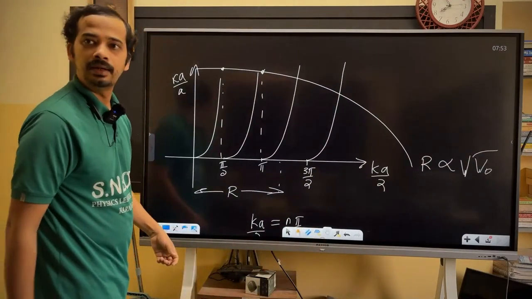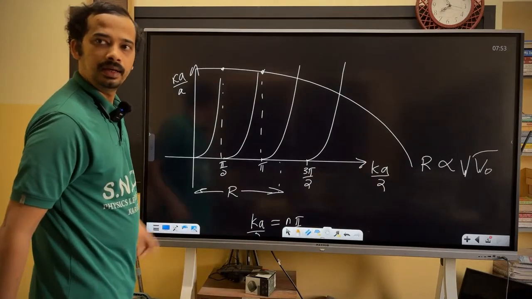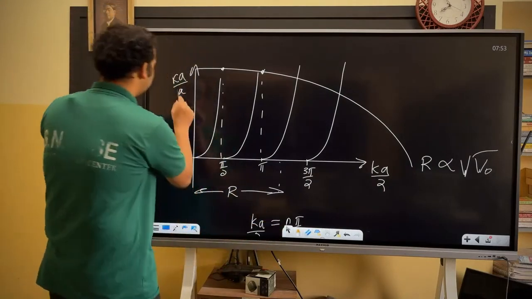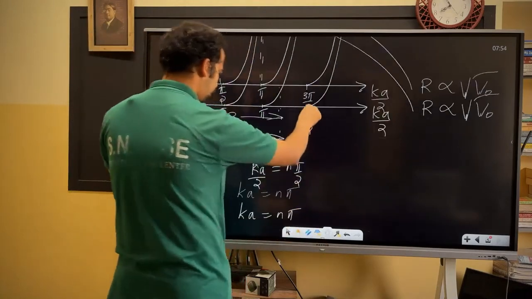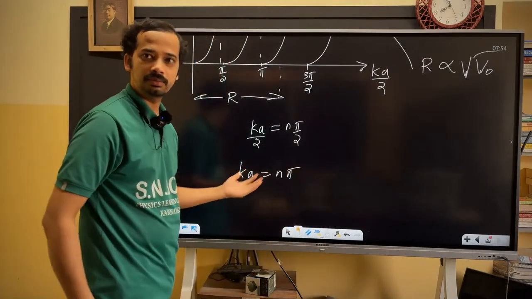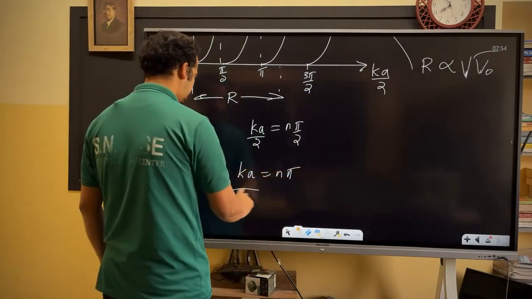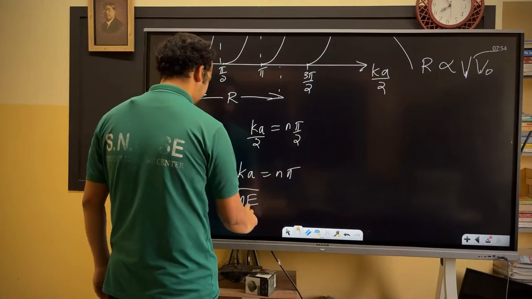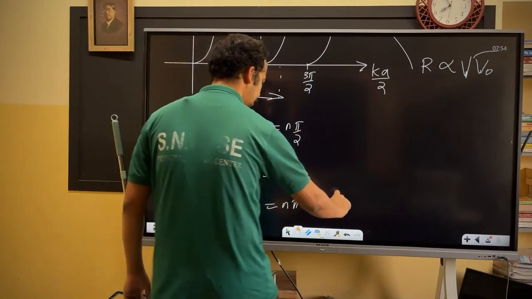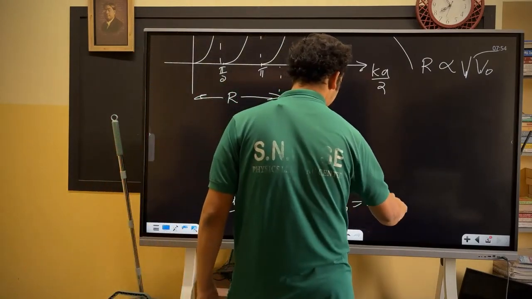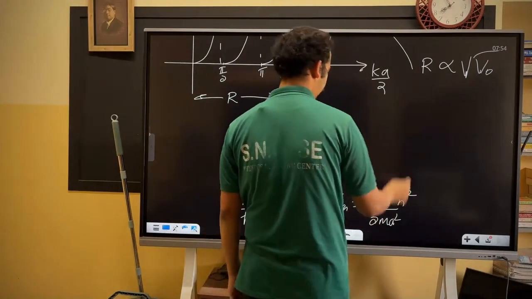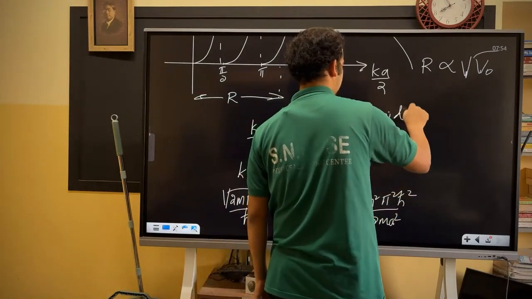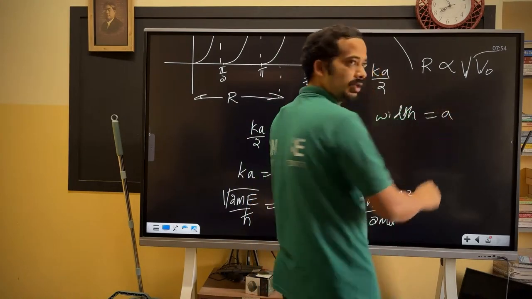Kappa A by 2 here, Ka by 2 here. Now what I am saying is this is exactly the 1D box condition. Am I right? This is root of 2mE by h bar, that's equal to n pi. You will get En is equal to n square pi square h bar square by 2m a square, where the width of the well is a. That is the idea that I have taken.